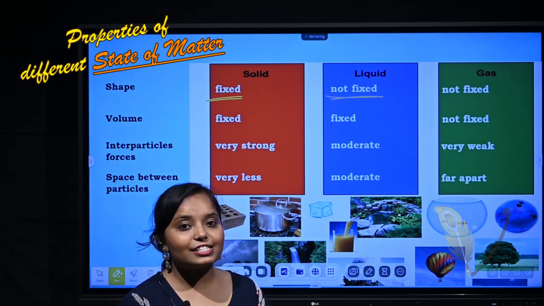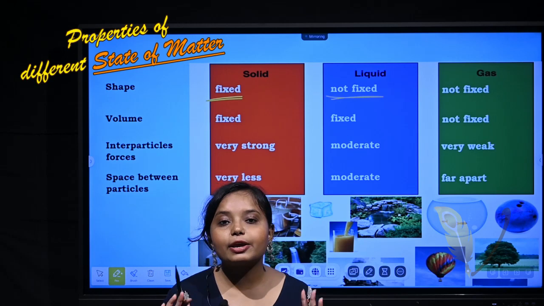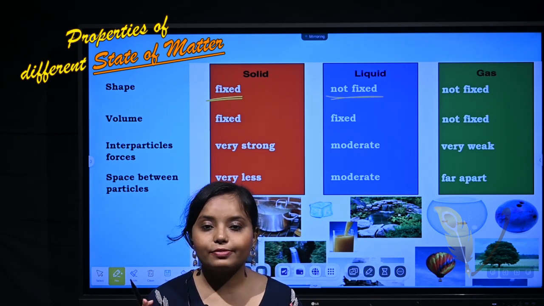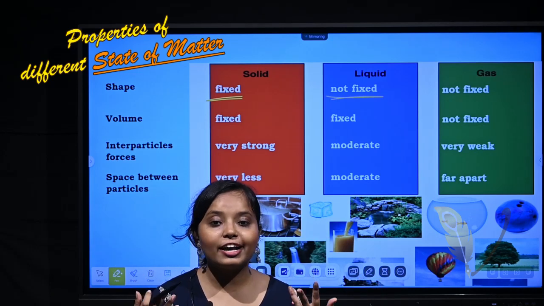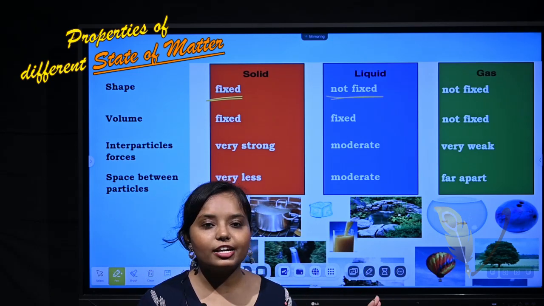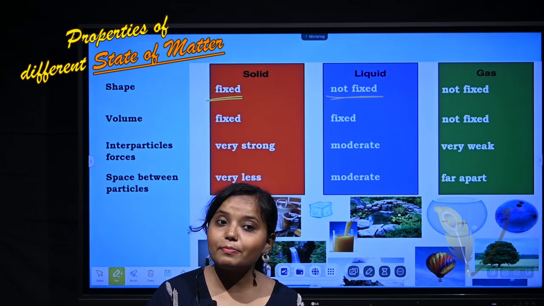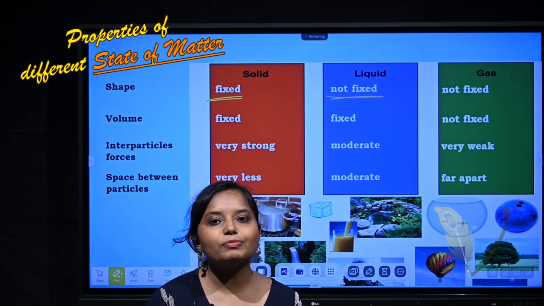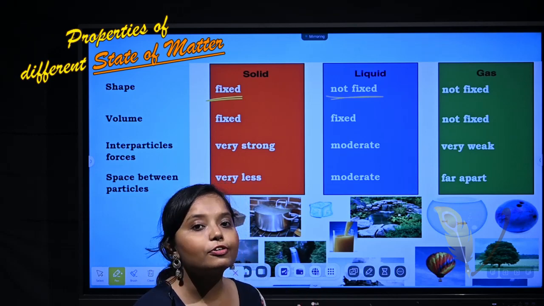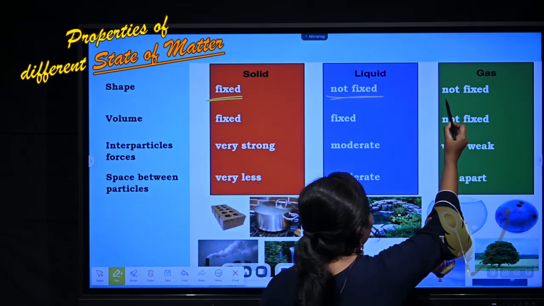The next thing is gas. Is there a fixed shape of gas? No, obviously not, because the air that we inhale is present in so much space, but the same air travels in between our arteries and veins with such ease. So that means there is no fixed shape of gas.